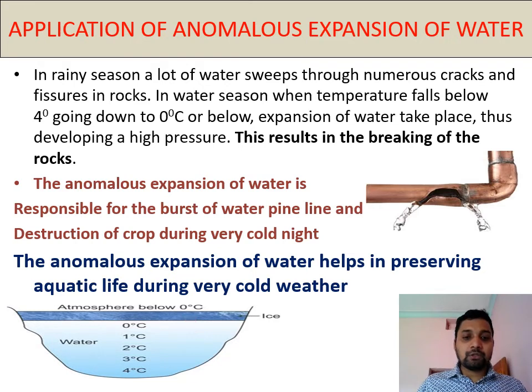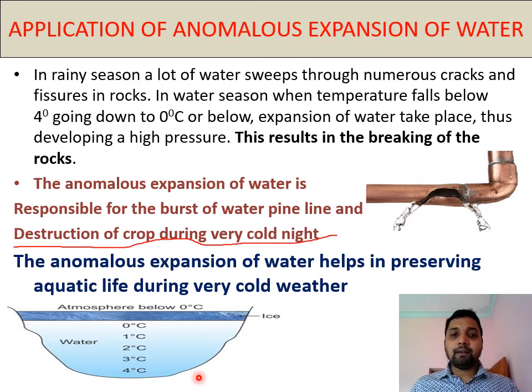Anomalous expansion also has another effect. In this one line, people look at destruction of crop during very cold night. What is that? Destruction of crop during very cold night means in winter season in cold countries, when the temperature is going very low, all the crops inside their veins, xylem and phloem, you read in biology, the water inside that will freeze when the temperature outside goes to 0 degree.